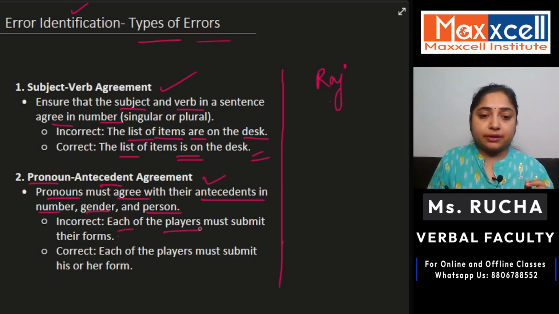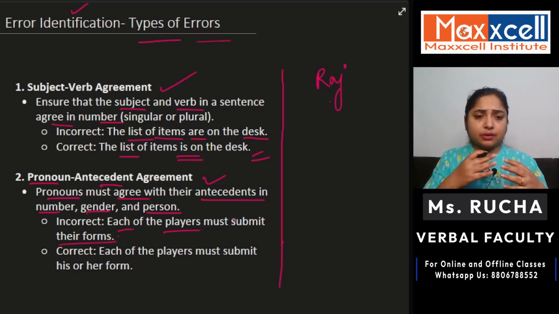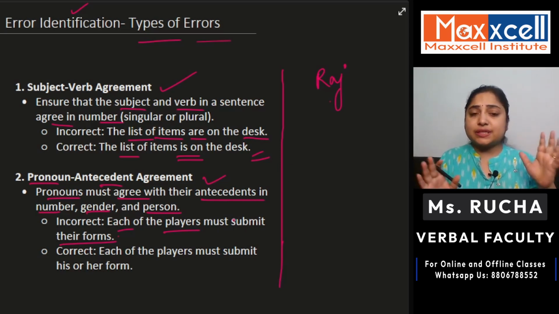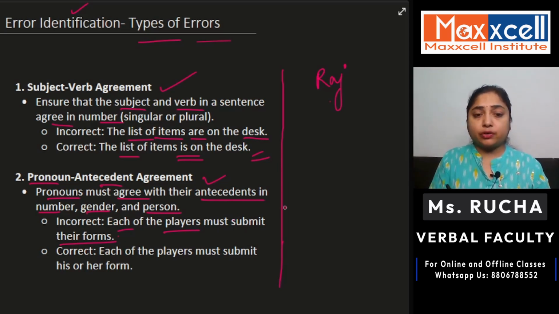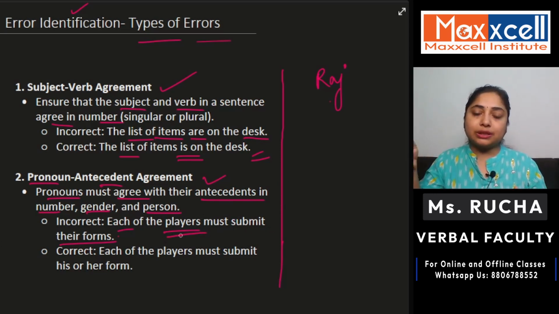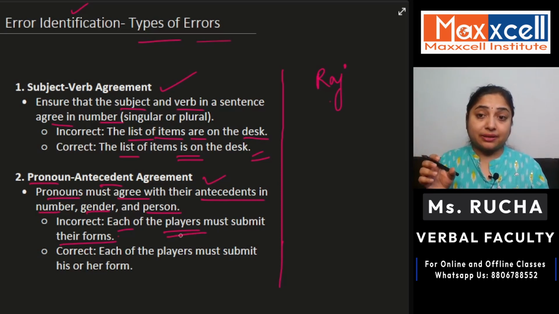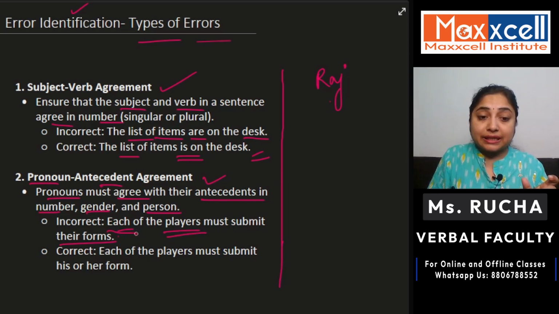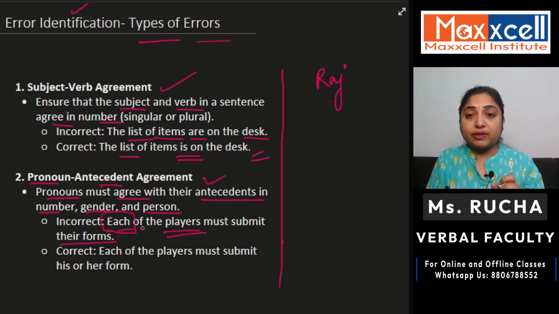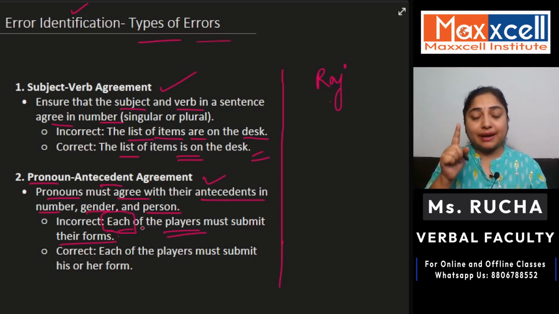Each of the players must submit their forms. Now, when we read it the first time, it feels as if this is correct, right? Because we are talking about many players here who must submit their forms. So it goes with the subject. But please understand what the antecedent is. The antecedent is each. What is coming before the subject? Each of the players. When we are saying each one of the players, we are talking about any single player at a time.